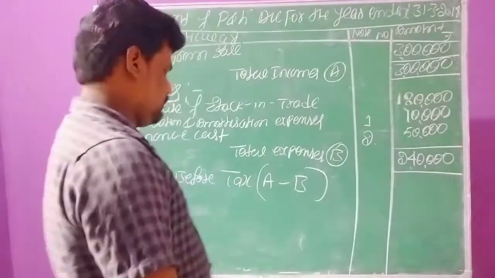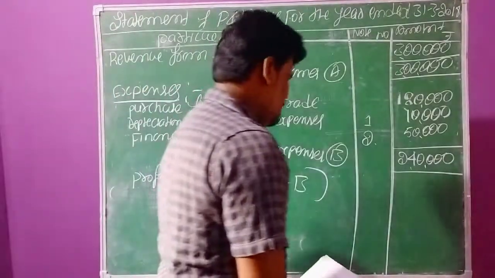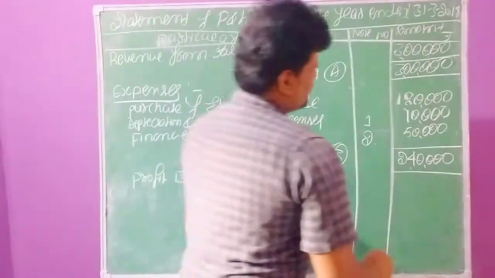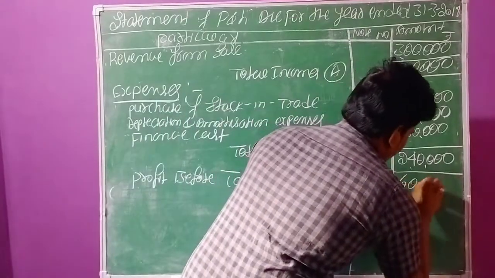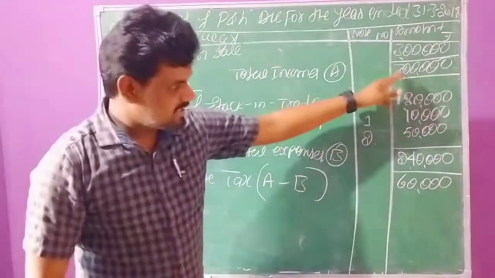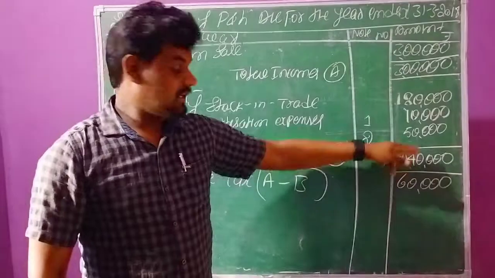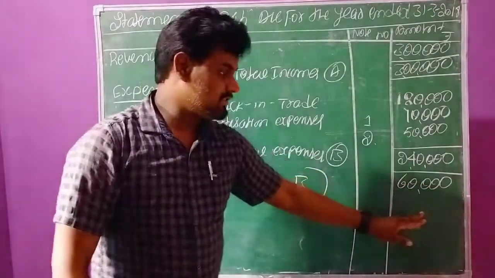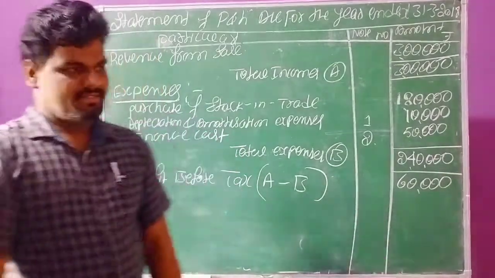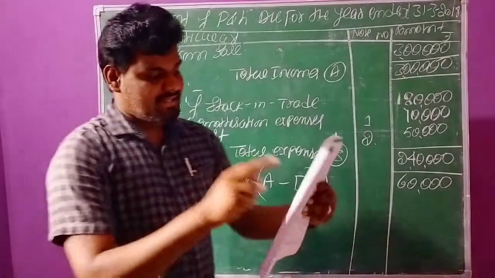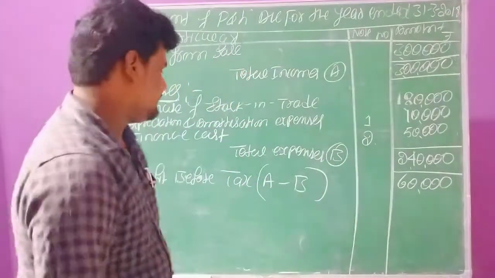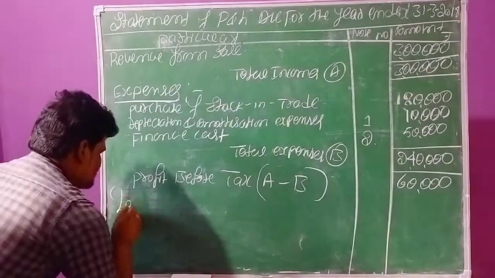3 lakhs minus 2 lakh 40,000. Now we have to ascertain the difference amount. The remaining balance is 60,000. This is the profit before tax in the business. Again, there is a tax in the question. The tax rate is 30%, right? Less tax.